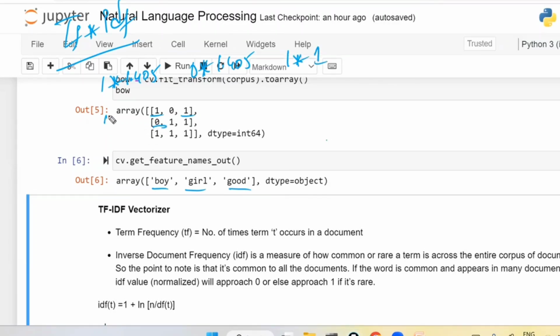Similarly, for the next row, 0 into the IDF of boy, 1.405. Then 1 into 1.405, and 1 into 1. For the last one, 1 into 1.405, again 1 into 1.405, and 1 into 1.